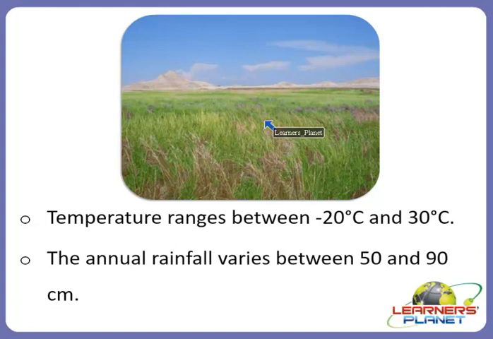About 1/4 of the earth's land is in the grasslands. So there are two different types of grasslands, the tropical grasslands and the temperate grasslands. Now what are the tropical grasslands?